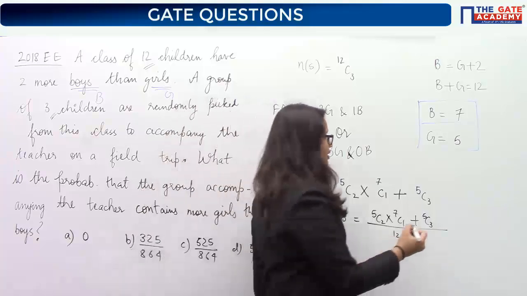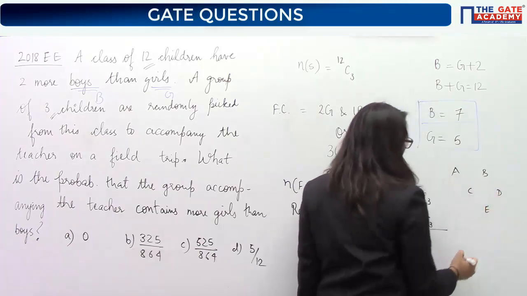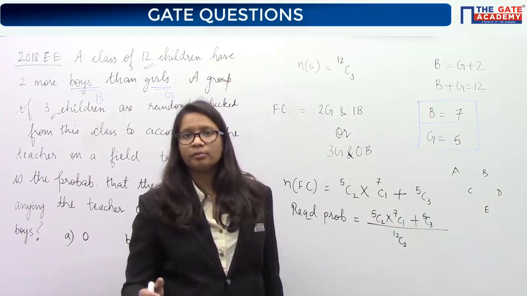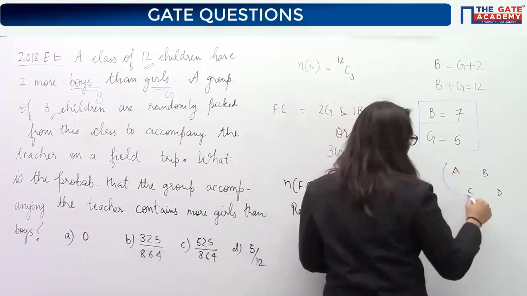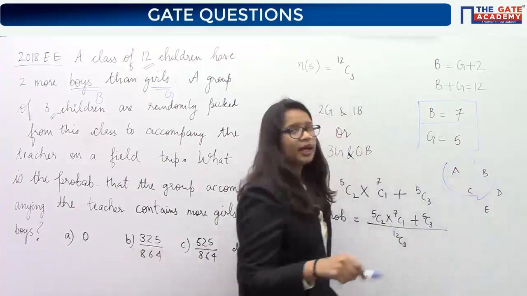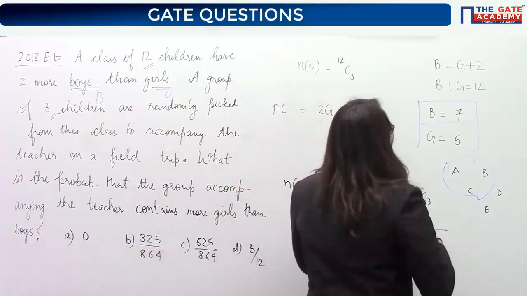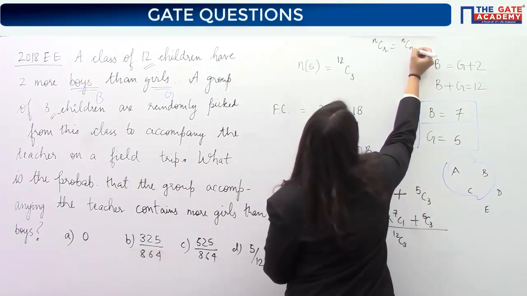If there are 5 persons here, A, B, C, D and E. If I want to make a group of 3 or a group of 2, that will be the same number, because as soon as you make a group of 3, the other 2 are grouped together. Yes or no? So from here, we can conclude that NCR is the same as NC(N minus R).